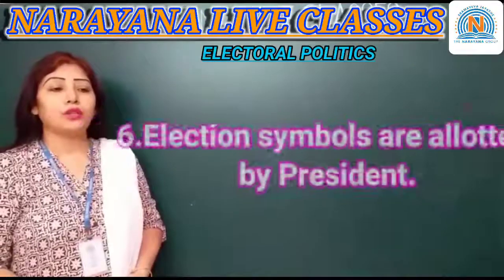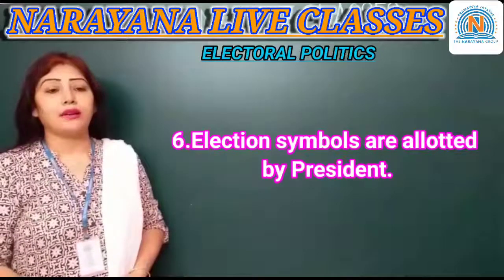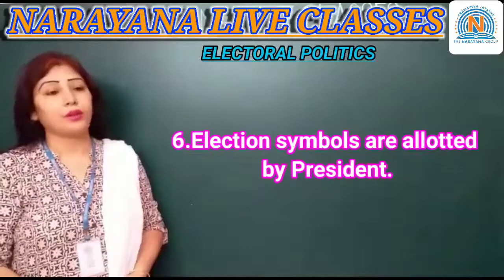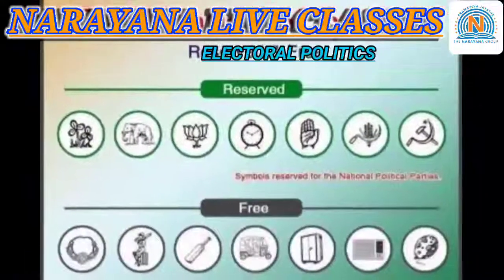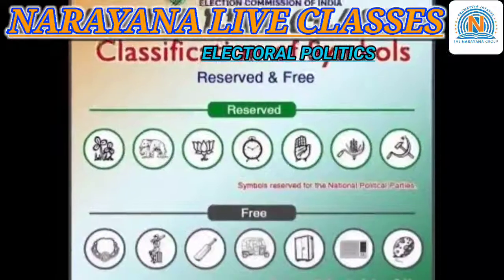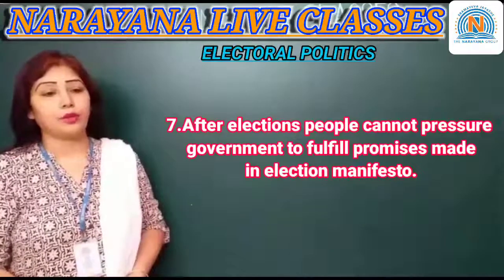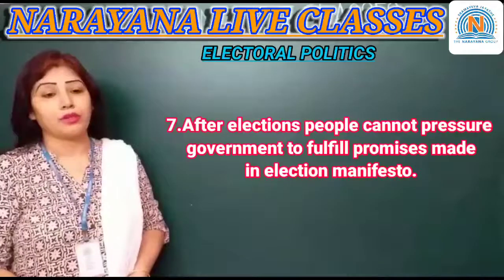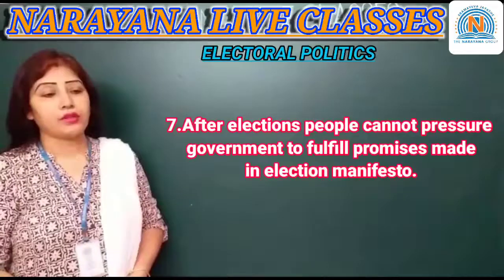Next we move on with the true and false. Number 6, election symbols are allotted by the President. So the correct answer is false. Moving on with number 7, after elections, people cannot pressurize government to fulfill promises made in the election manifesto. The answer is false.